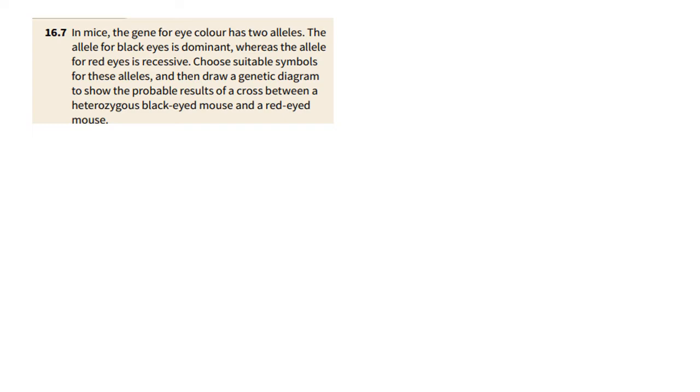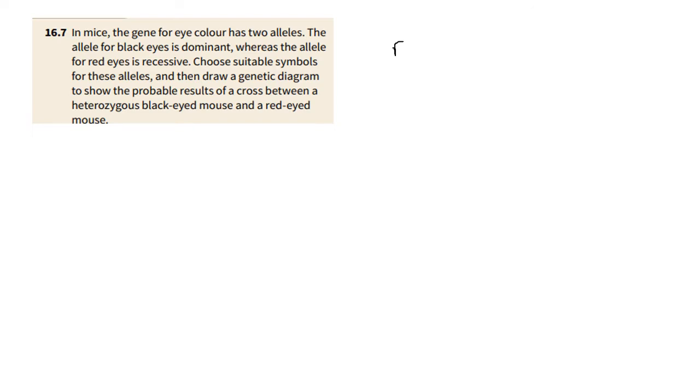First things first, whenever you are asked in genetics to choose symbols, I always tell students to choose symbols that are not ambiguous, which means symbols that can easily be differentiated. Don't pick symbols like S, for example, because between capital S and small s, it might be difficult for an examiner to tell the difference depending on how you write. Always pick letters that are easily differentiable between the capital letter and the small letter. For example, you can pick the letter R, because big R and small r look very different from each other. That's just a tip I'm sharing with you.